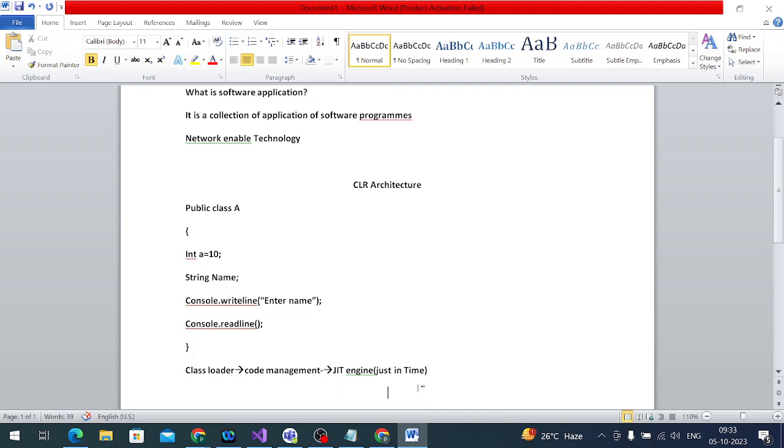In the just-in-time engine, first we need to understand the types, what type of data will be going. Then we need a type checker. That is the first thing.